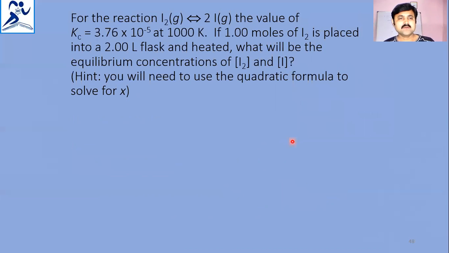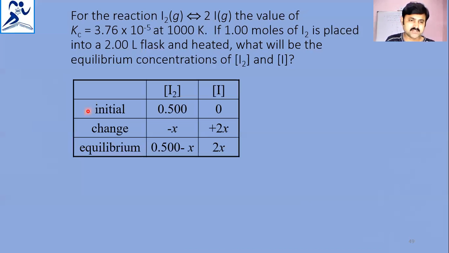Next, for the reaction I2 gives rise to 2I, the value of Kc is 3.76 times 10 to the power of minus 5 at 1000 Kelvin. If 1 mole of iodine is placed into a 2 liter flask and heated, what will be the equilibrium concentrations of I2 and I? We'll need to use the quadratic formula to solve for X, like we have observed earlier.